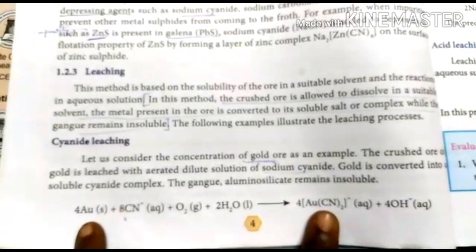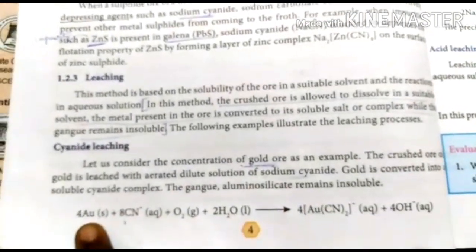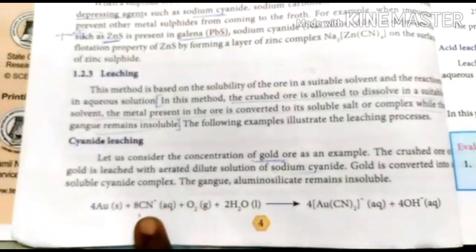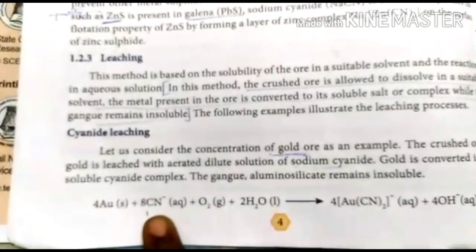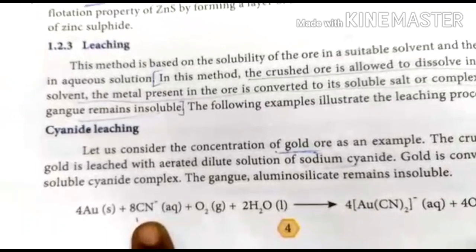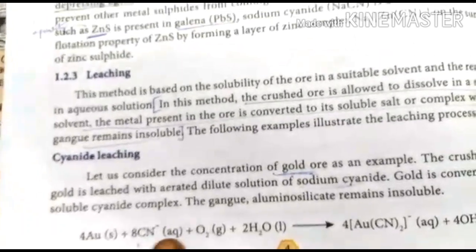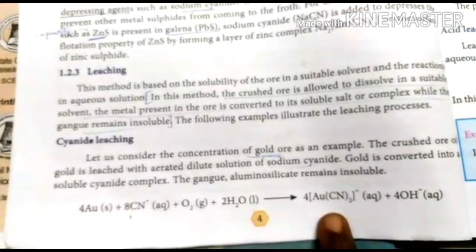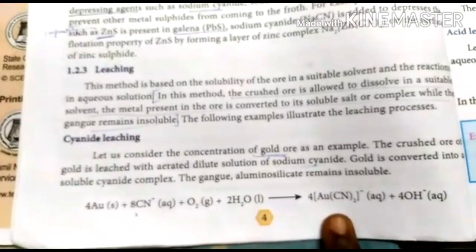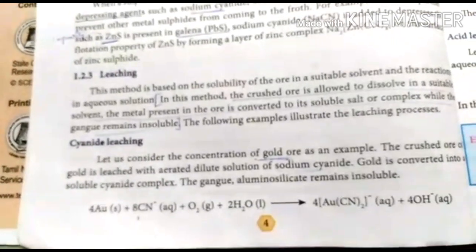Au(CN)2 minus. This is the complex. So this is the gold ore. When you add the solvent cyanide, that is sodium cyanide, but sodium is not mentioned here, only the cyanide is mentioned. It is converted into a soluble complex, gold cyanide. Okay, then you have to remove the impurities.